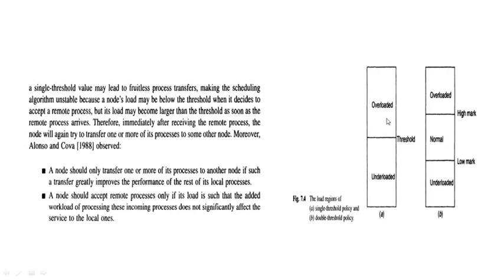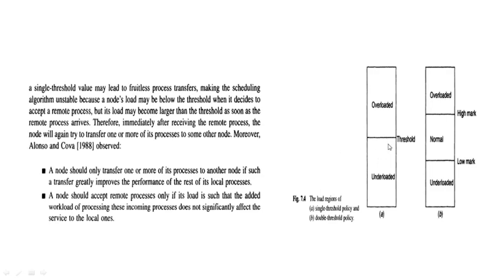because by adding any one process, if it decides to accept a remote process, suddenly the load may become larger than the threshold value as soon as the remote process arrives at this node. So immediately after receiving the remote process, the node should again transfer one or more of its processes to some other nodes, right?